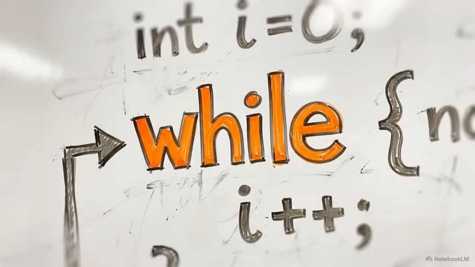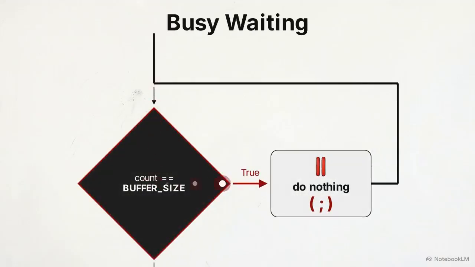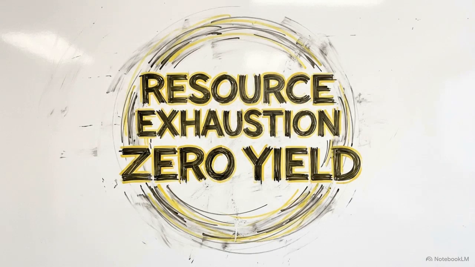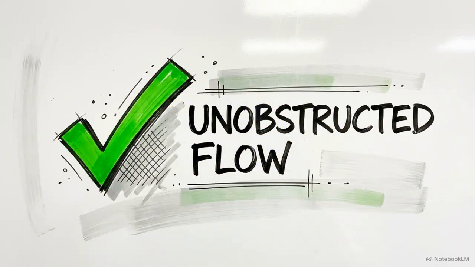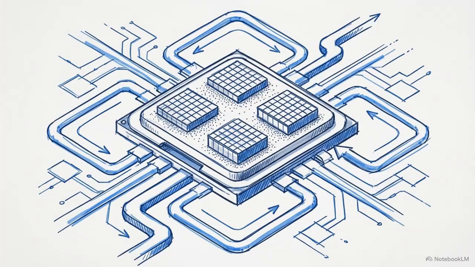The original code makes one native attempt to prevent buffer overflow: a while loop designed to do nothing as long as count equals the maximum buffer size. In system architecture, this programming pattern is known as busy waiting or spin waiting. A valid critical section solution requires progress. This rule dictates that any waiting process must not degrade the overall efficiency of the system.